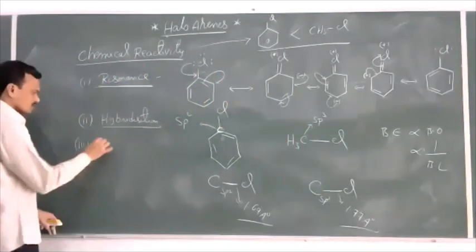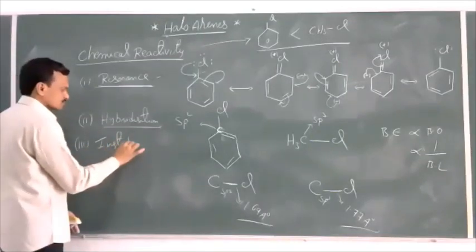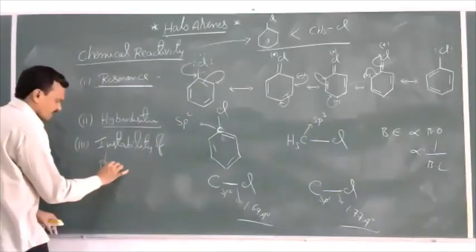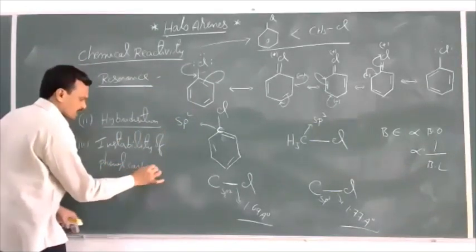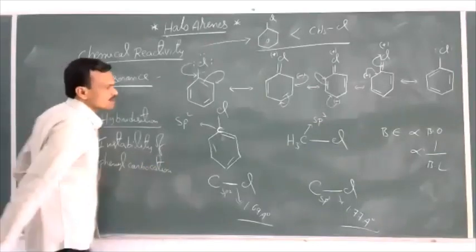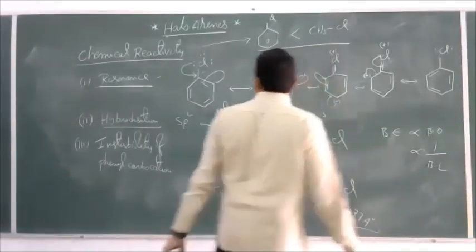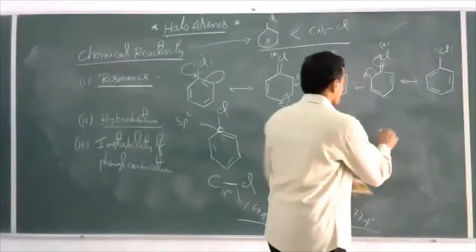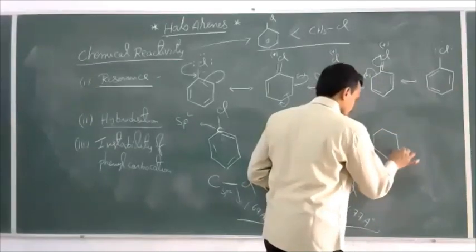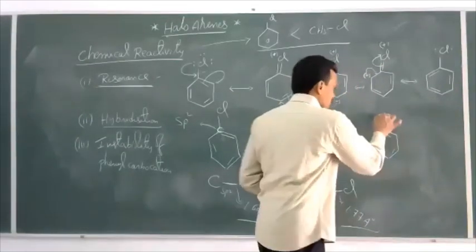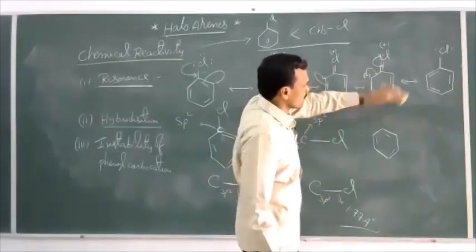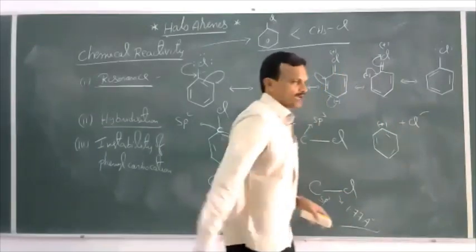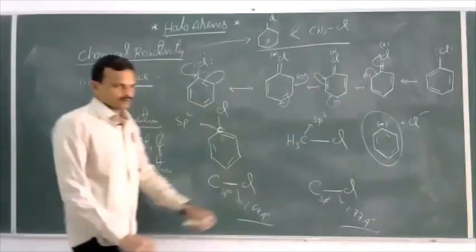And third one, instability of phenyl carbocation. Suppose from the chlorobenzene, if you remove Cl minus, let us see now. What is the remaining part? C6H5 plus, Cl minus. This is a phenyl carbocation.